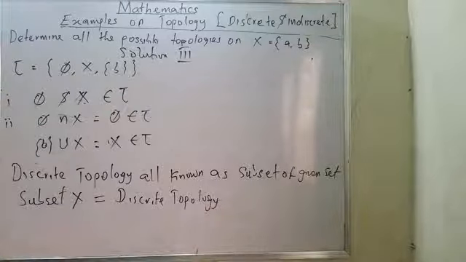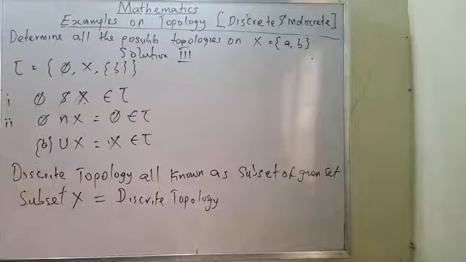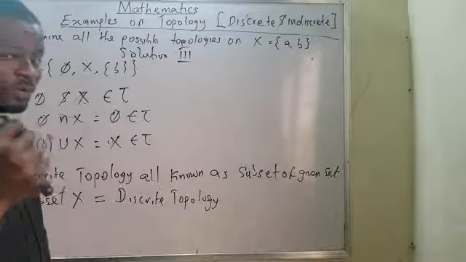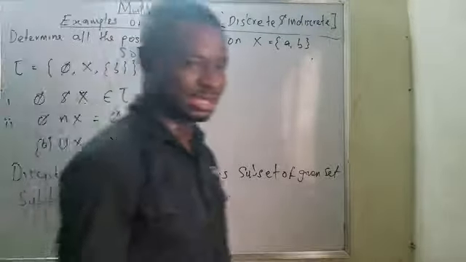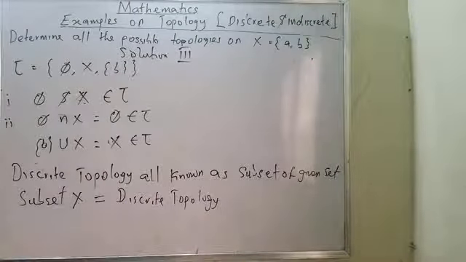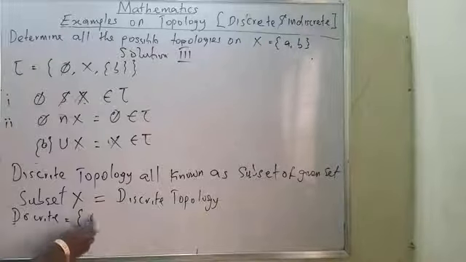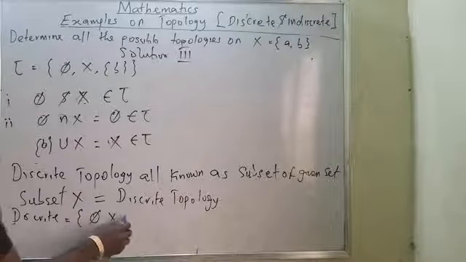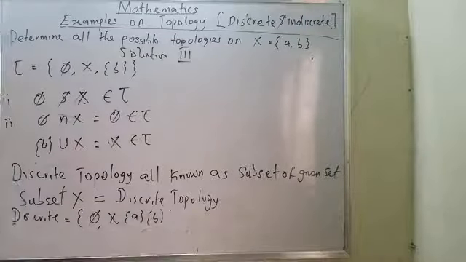I think with this I've explained discrete and indiscrete topology. I've told you that discrete topology is a collection of all the subsets, while indiscrete topology is the smallest set that you can generate from the given set. On the given set above, the discrete topology will equal: empty, the given set, A, B, and AB.